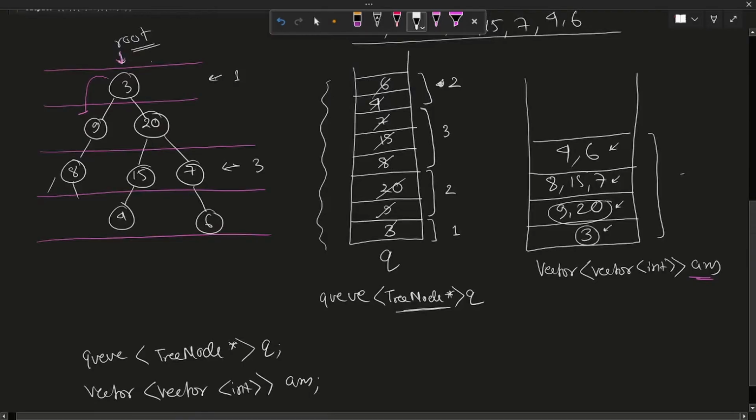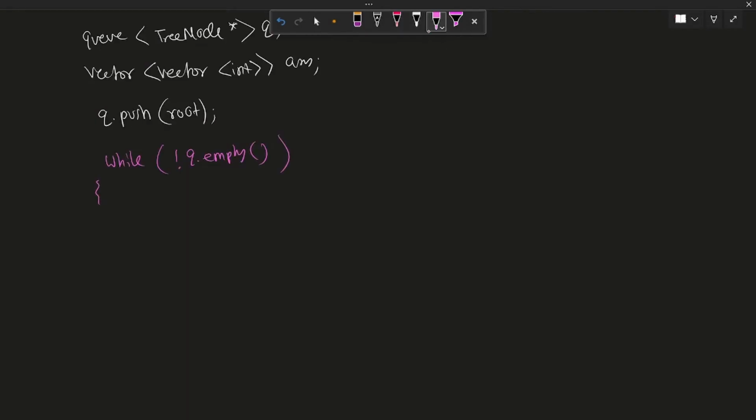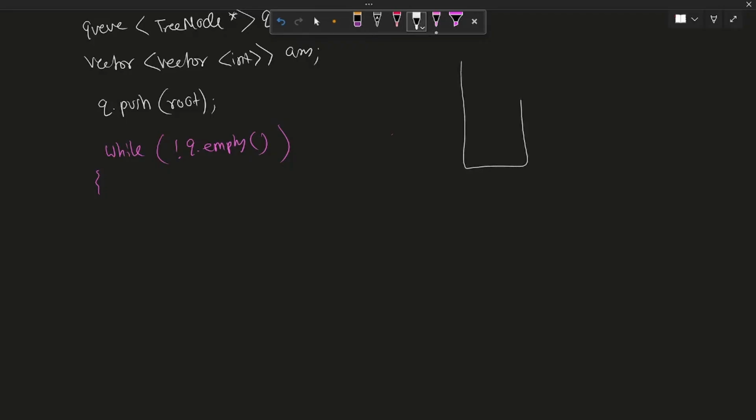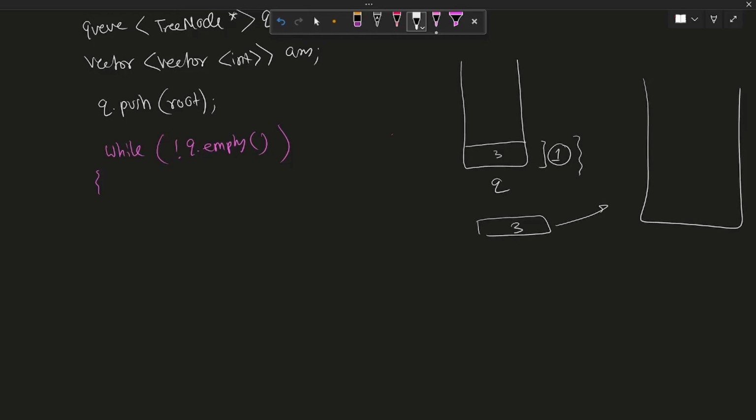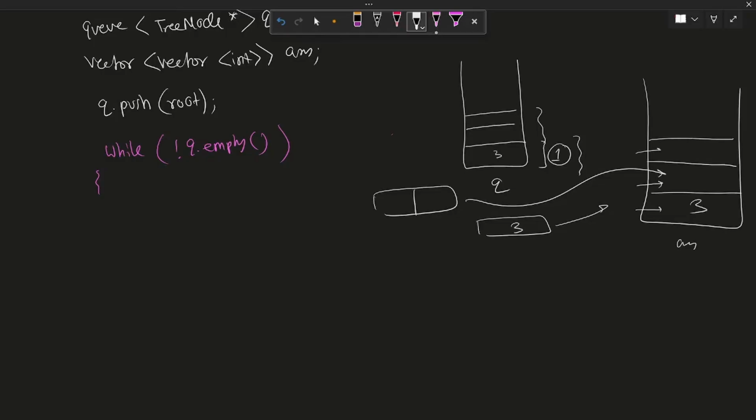Now the condition of the loop will be, while queue is not empty, we'll run a loop. We had the queue, we push the root into the queue first. Then we have to calculate the size of the root and iterate over this length, and store it into a vector, and then we finally store it into an answer vector, 3, right? Then similarly, we push all the left and right of 3, store it into a vector, and push this into the answer vector. This is the level 1, this is the level 2, and similarly we will be doing this for level 3 and level 4.